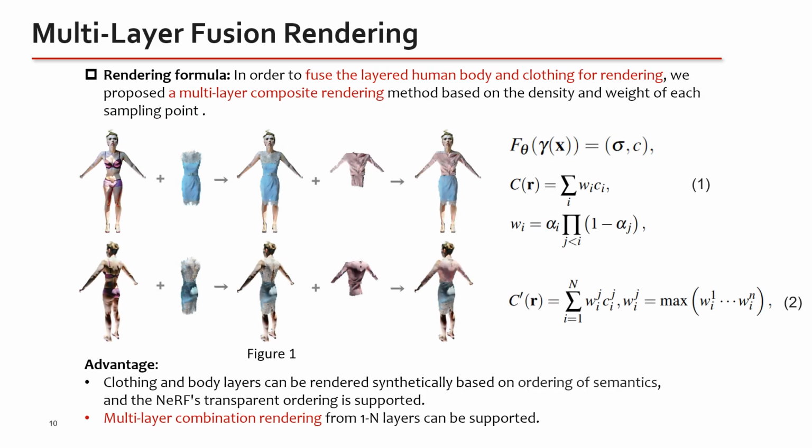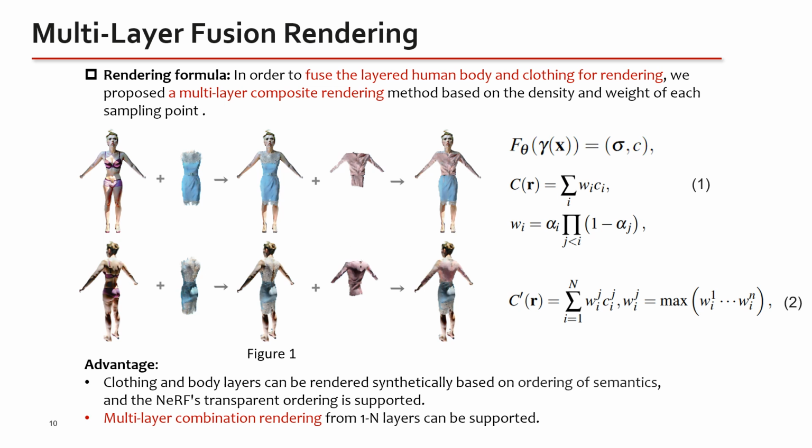Next, I will describe the main modules of our method. First, I'll describe the multi-layer fusion rendering of our method. In order to fuse the layered human body and clothing for rendering, we proposed a multi-layer composite rendering method based on the density and weight of each sampling point.